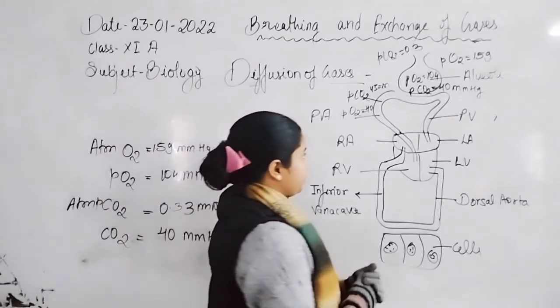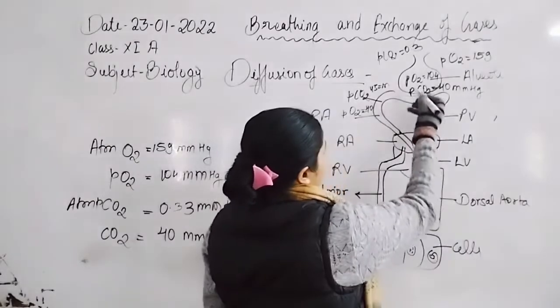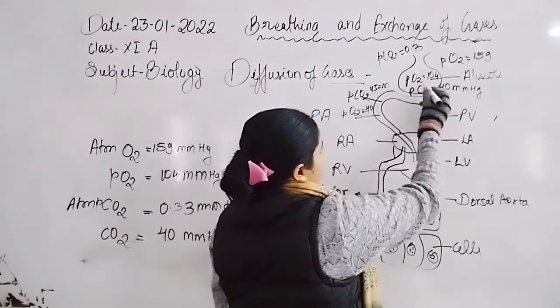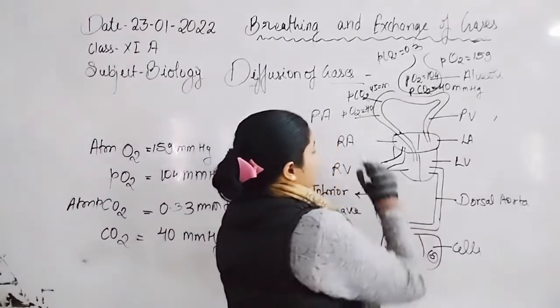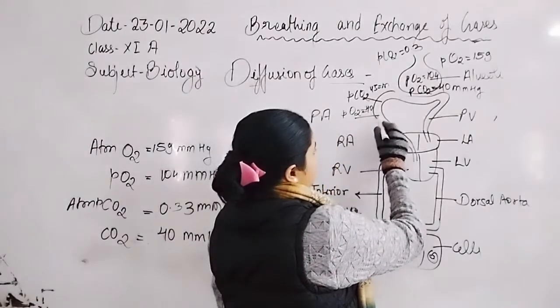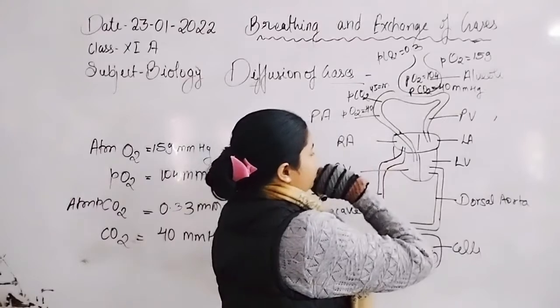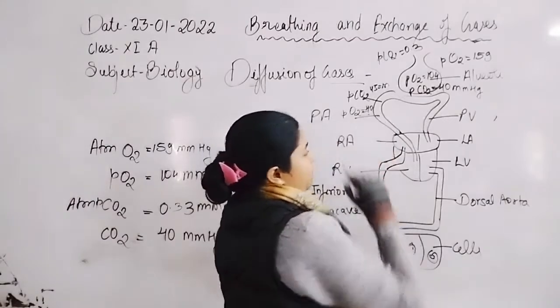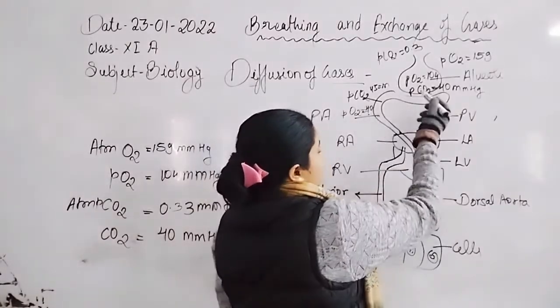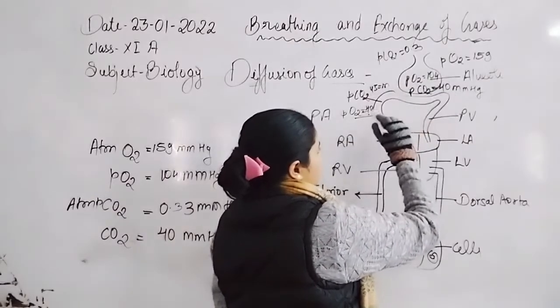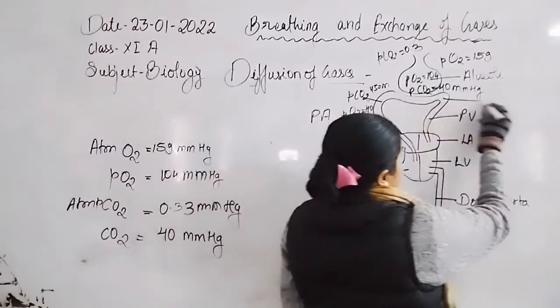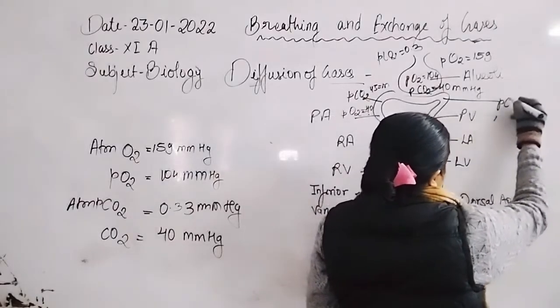Similarly, the pressure of oxygen in the lung alveoli is 104 mmHg, while in the capillaries of the alveoli it is 40 mmHg. That's why oxygen diffuses from high pressure to lower pressure, from 104 to 40, and now the blood becomes oxygenated.